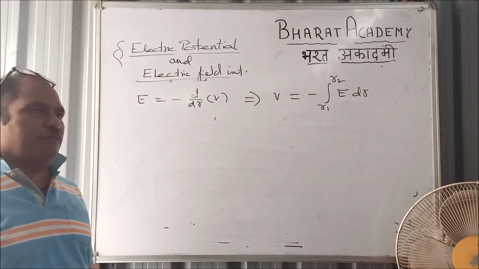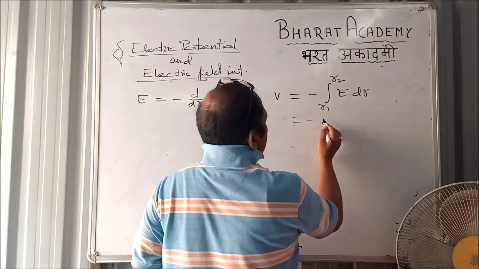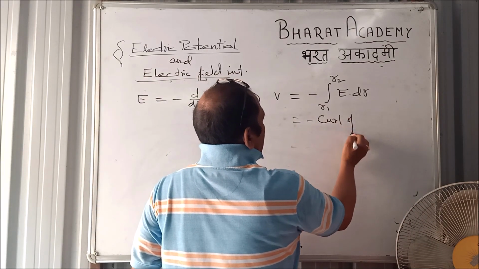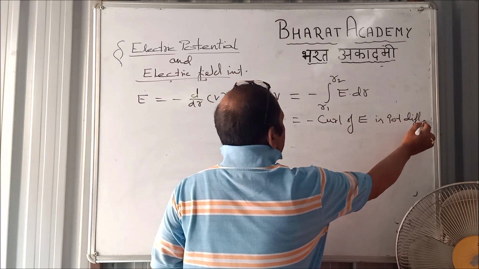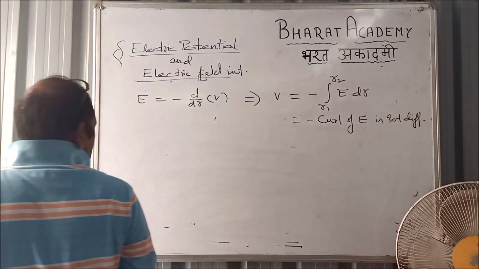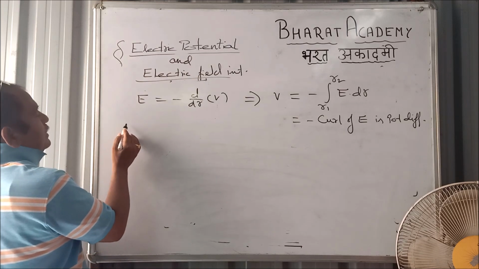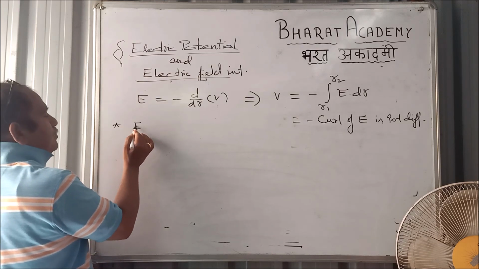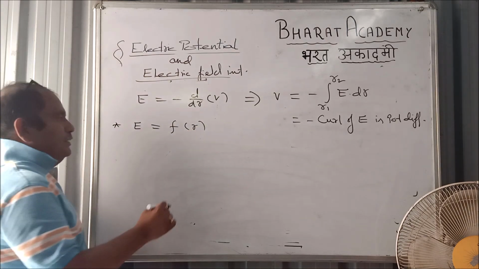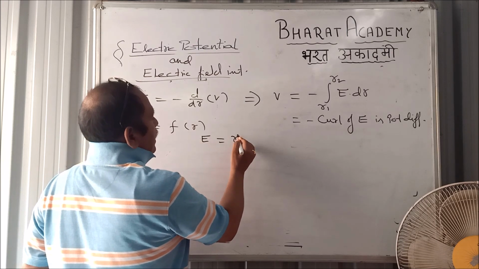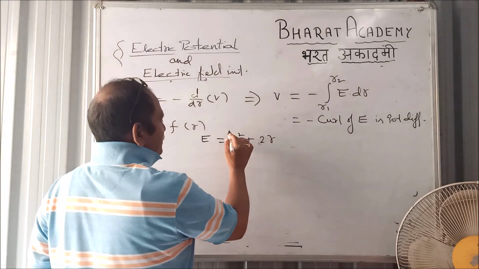If E is the differential of V, V will be the integral of E. This year they have asked it in CBSE. The condition is that E should be a function of R in this case also. Suppose E is given as R square plus 2R.